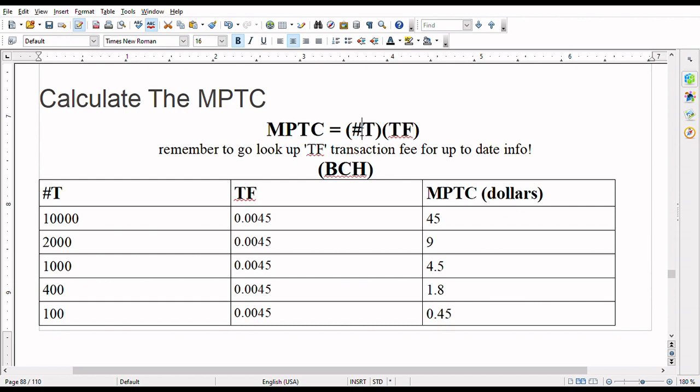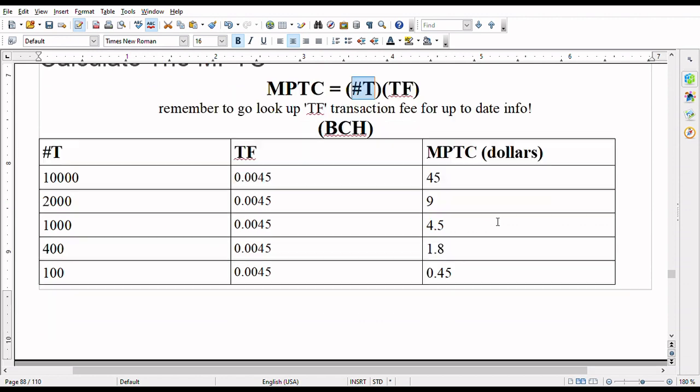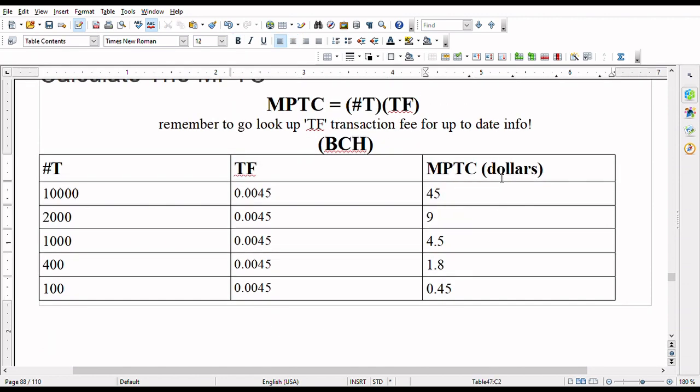Yes, because the hashtag T is one token, one person. But we comprehend in life it will be much more dynamic than that. But we need something, yes? And this is the something that we have, the MPTC. And yes, we see that for the penny, the MPTC is 45 bucks. So I'm going to push a Benji to the network, and it's going to keep 45 of my bucks.